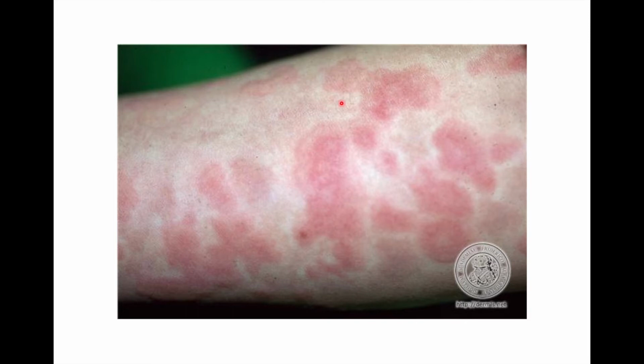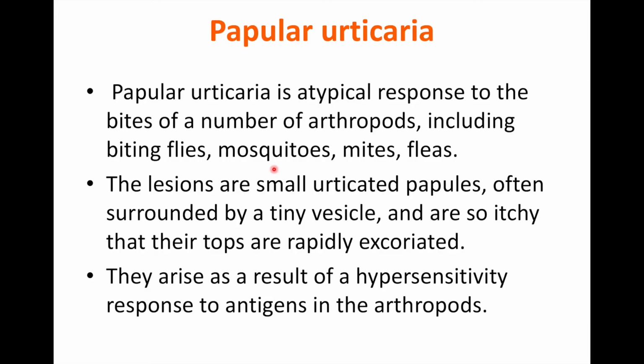This is the picture of urticaria vasculitis. As you can see here, the bluish color of the lesions, and you might have post-eruptive hyperpigmentation, which is actually not present in the cases of ordinary urticarial wheals.